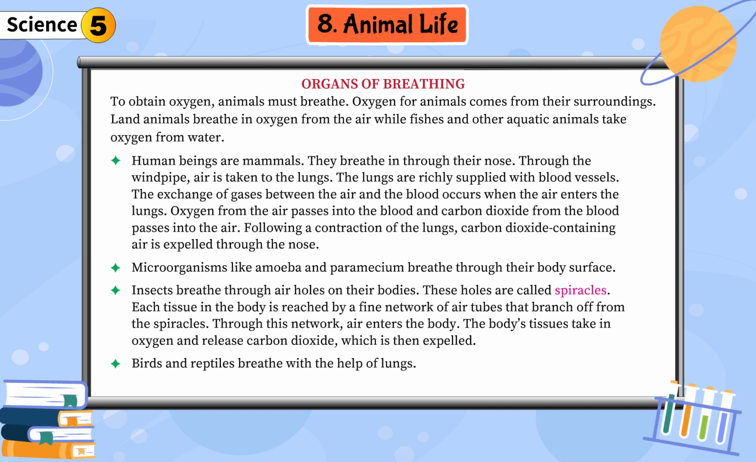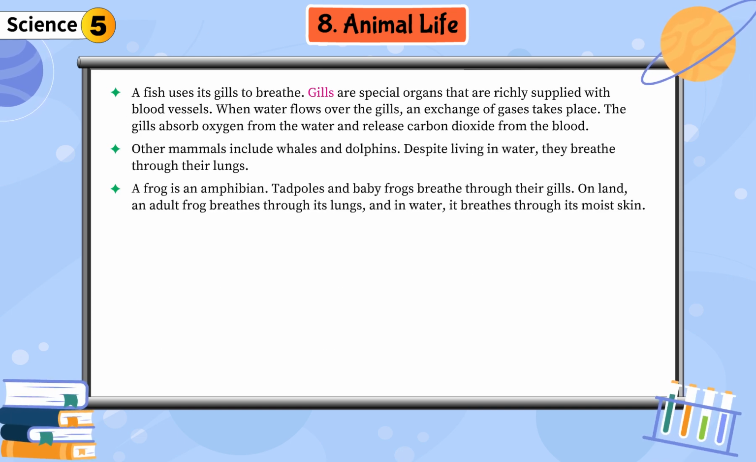Birds and reptiles breathe with the help of lungs. A fish uses its gills to breathe. Gills are special organs that are richly supplied with blood vessels. When water flows over the gills, an exchange of gases takes place. The gills absorb oxygen from the water and release carbon dioxide from the blood.